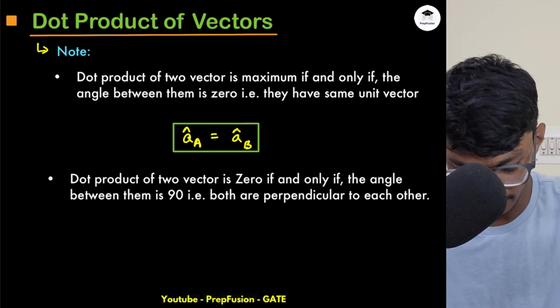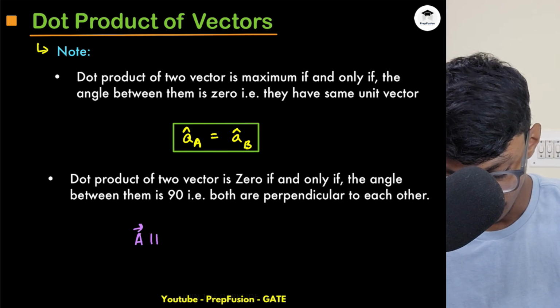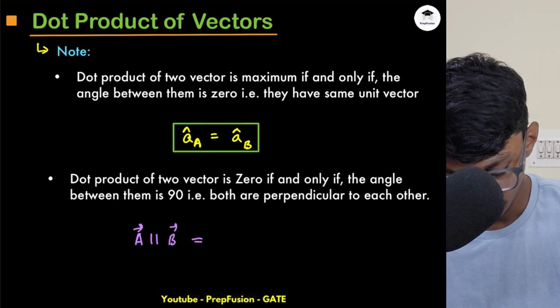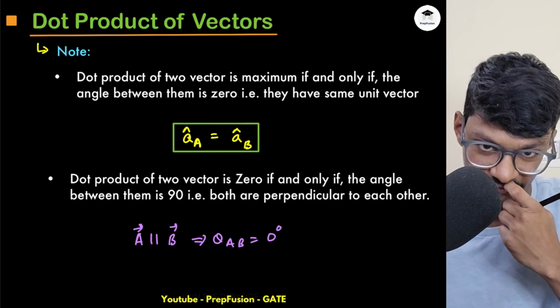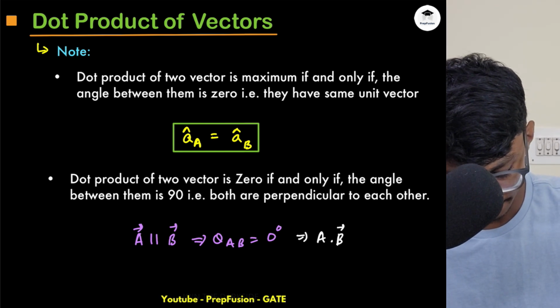So a few things you have to click in your mind very quickly: if two vectors A and B are parallel to each other, that means my theta AB will be 0. The angle between the vectors will be 0, and obviously I can directly compute my A dot B as magnitude of A into magnitude of B.